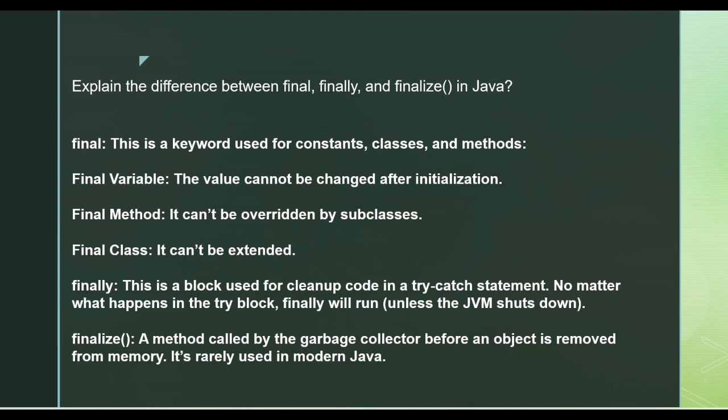Now what will happen if the exception happens? The statements written before the exception in the try block will execute. But the try block will stop from where the exception happens, and it will jump to the catch block. If you have written that particular exception handling case there, it will execute that, and ultimately the finally block will be executed.